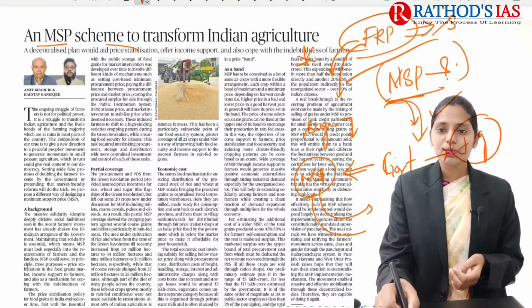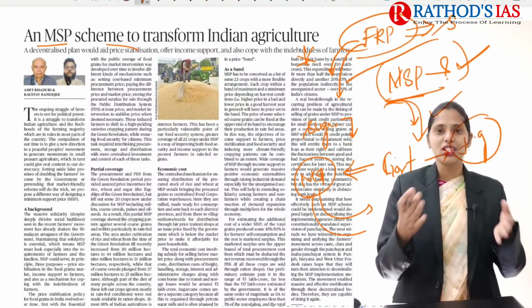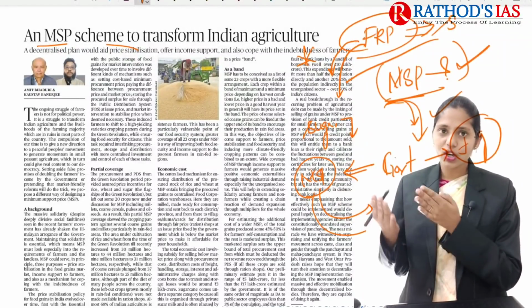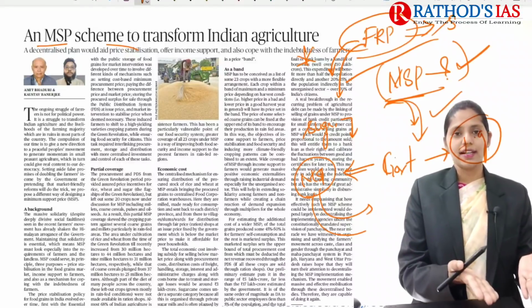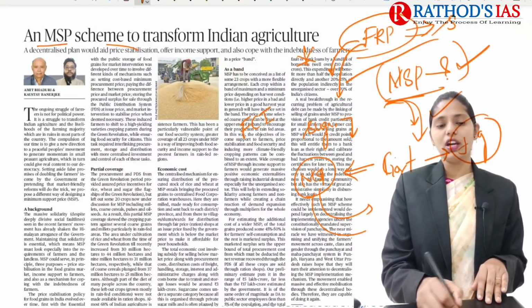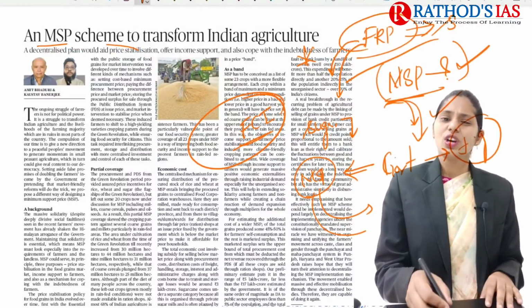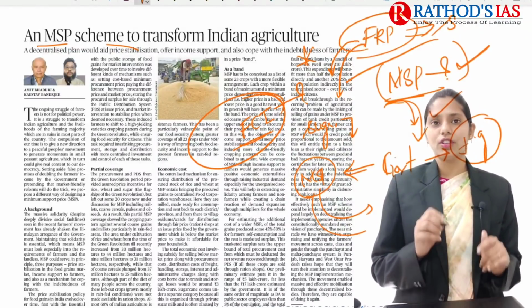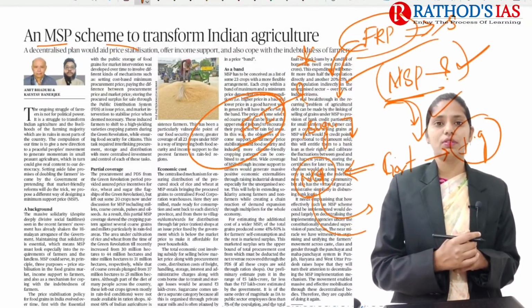So whenever the government provides this minimum support price, it is an assured price, so whenever farmers take their produce to the markets, they will get this price, right? FCI, the Food Corporation of India, directly purchases these food grains. So what will the Food Corporation of India do after purchasing the food grains from the farmers?